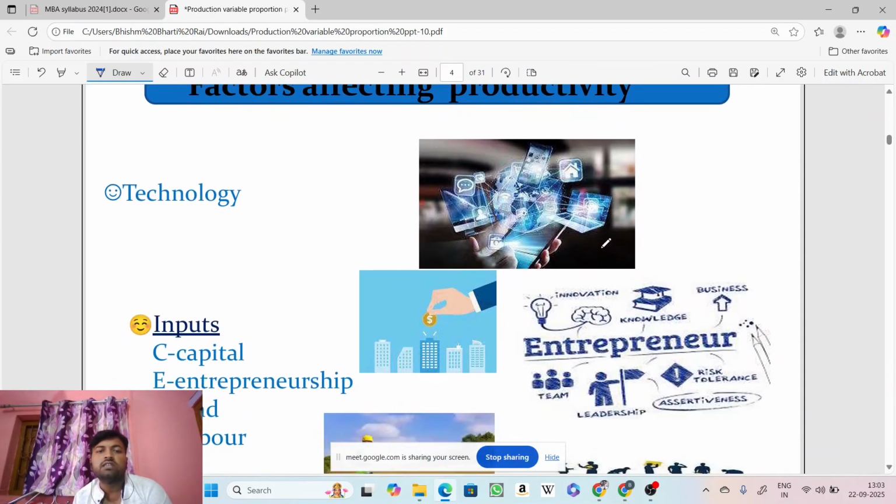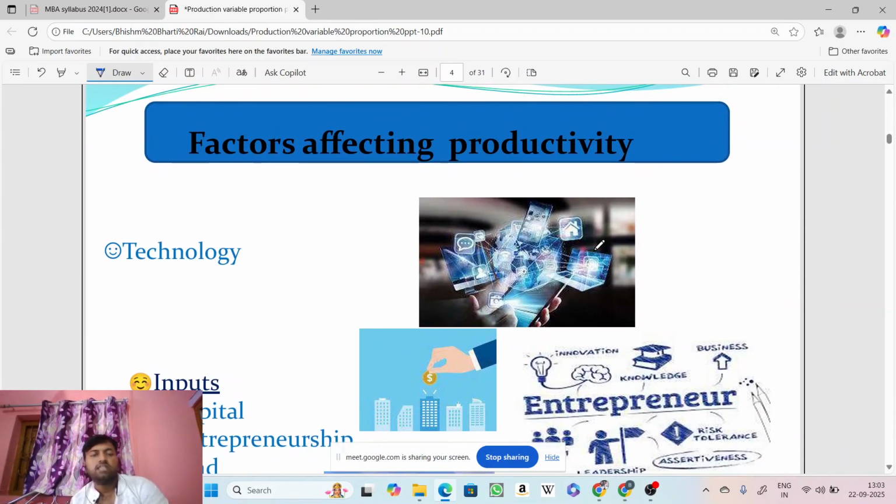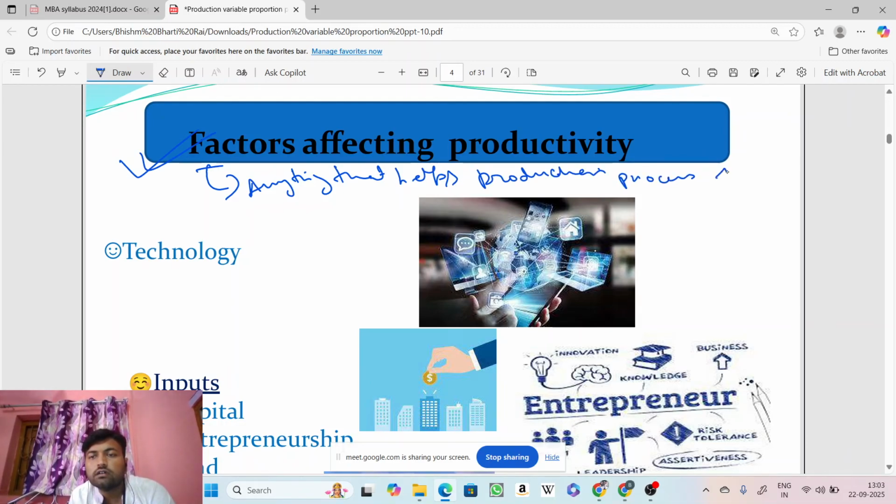Now, the next part, it's a very essential one: the factors of production. What are the factors of production? Anything that helps the production process is called factors of production.